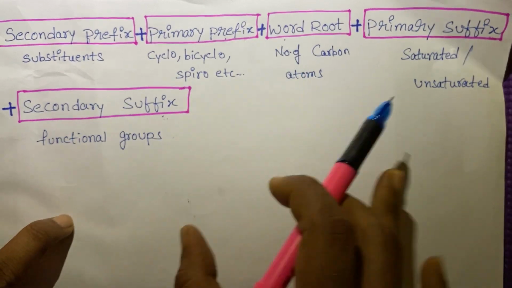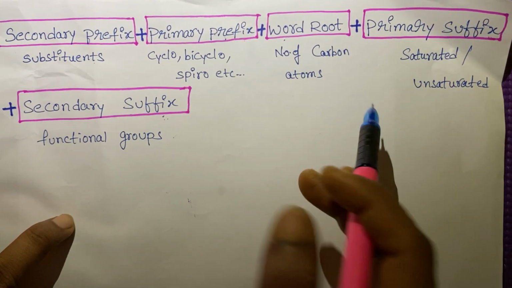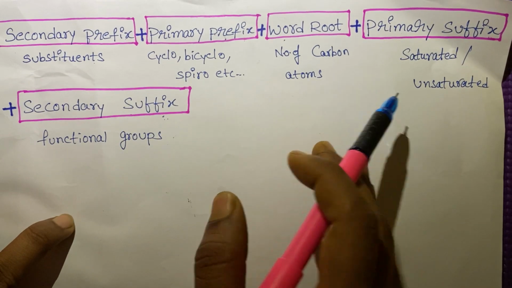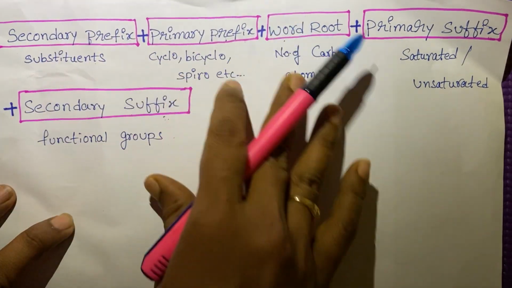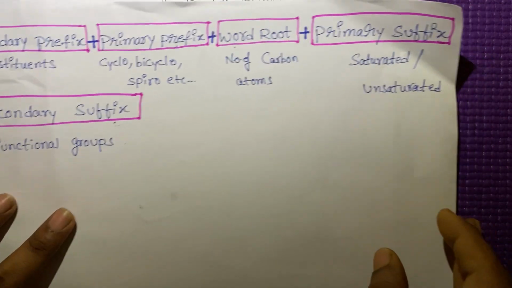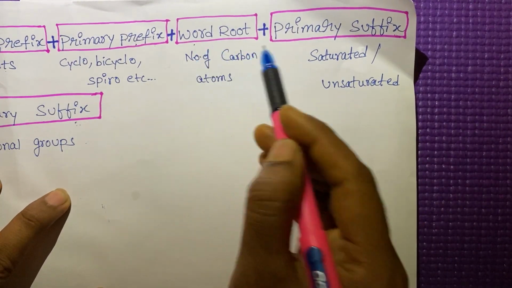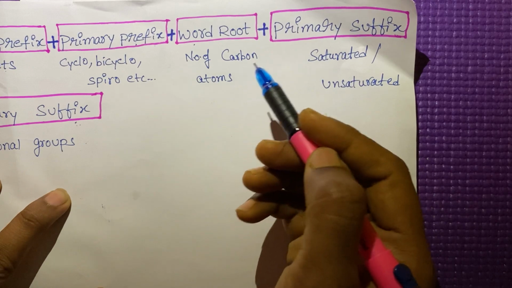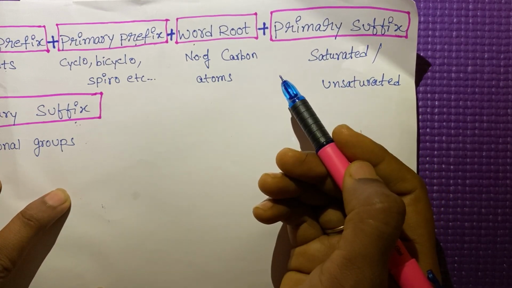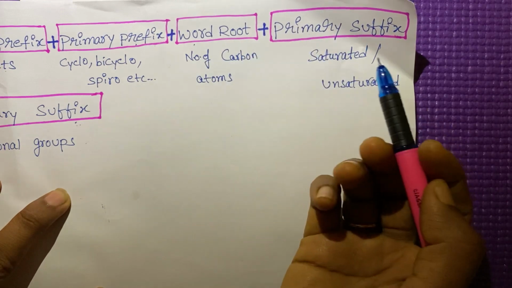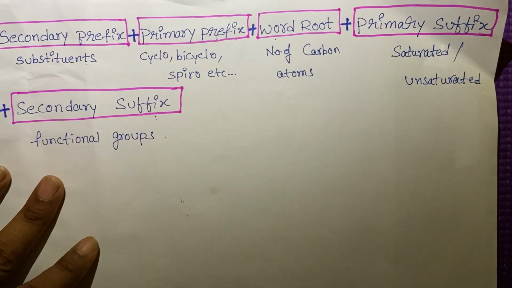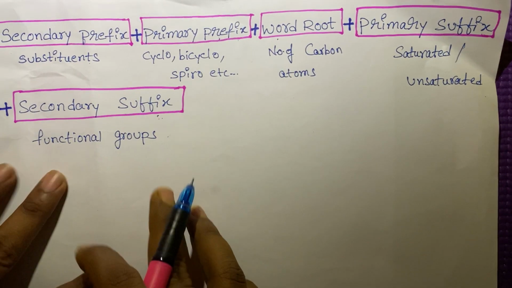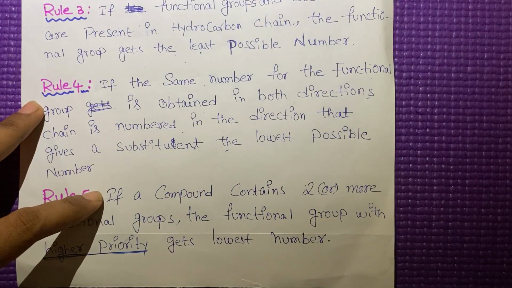Okay. It depends. If the hydrocarbon chain contains all the substituents, saturated, unsaturated and cyclic compounds, then we'll use all the suffixes and prefixes. Sometimes some compounds contain only word root and primary suffix, like methane, ethane, like that. Sometimes the hydrocarbon chains contain cyclic compounds and sometimes they have substituents and functional groups. It depends. Then we'll discuss some examples, then you will get the idea.